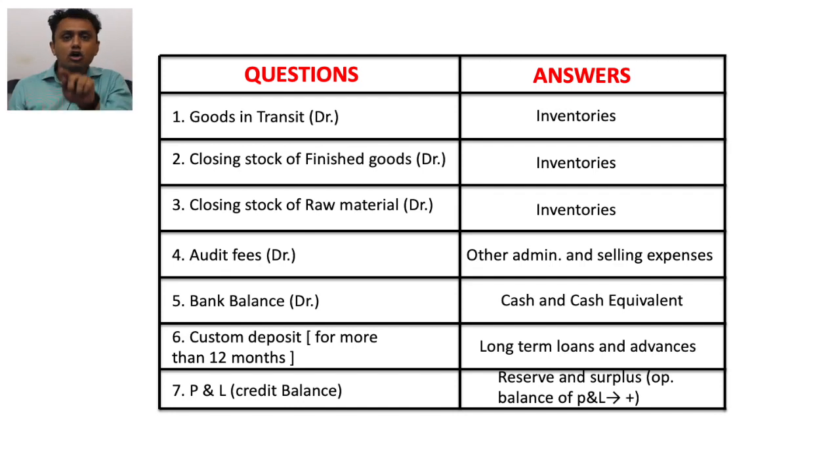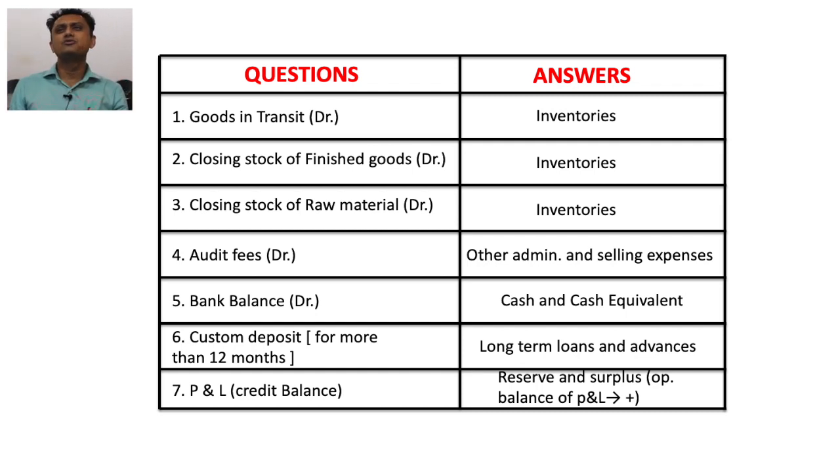Question number 1, goods in transit. It is our stock, our asset, so obviously we write it down under the head of inventories. Second one, closing stock of finished goods. Again it is closing stock, so we write it down under inventory. Third one, closing stock of raw material. Again it is closing stock, written down under the head of inventory.